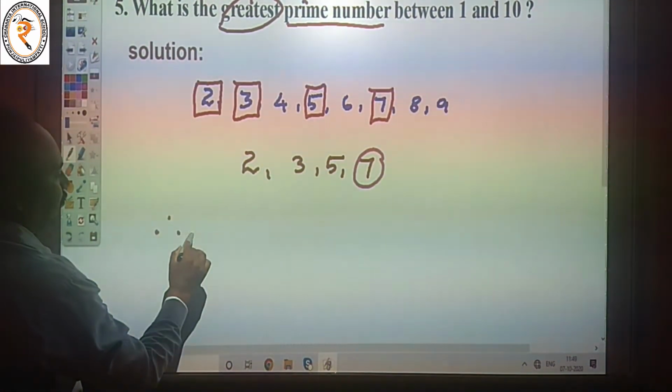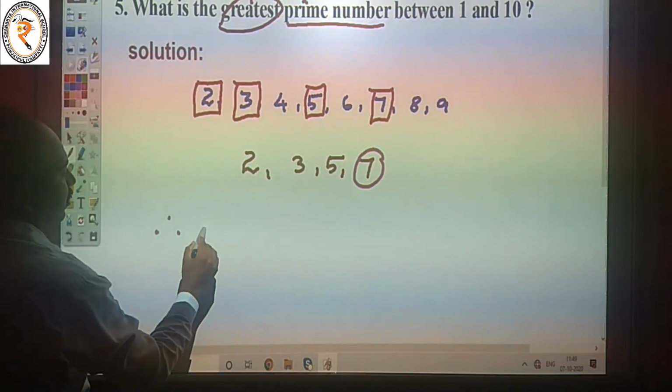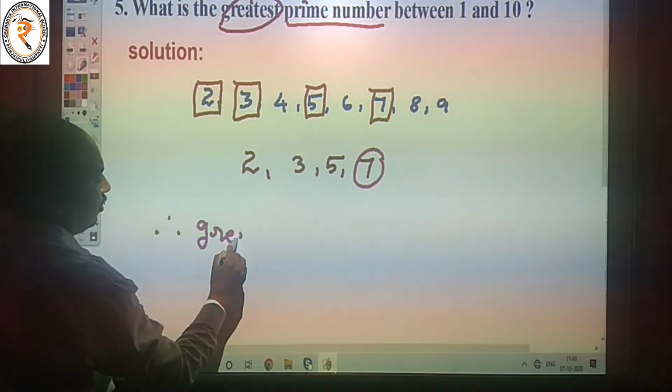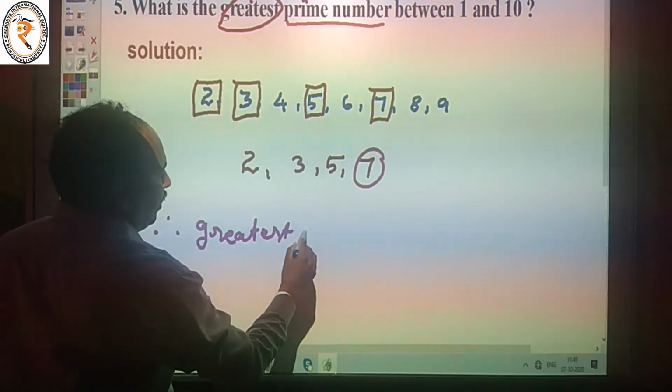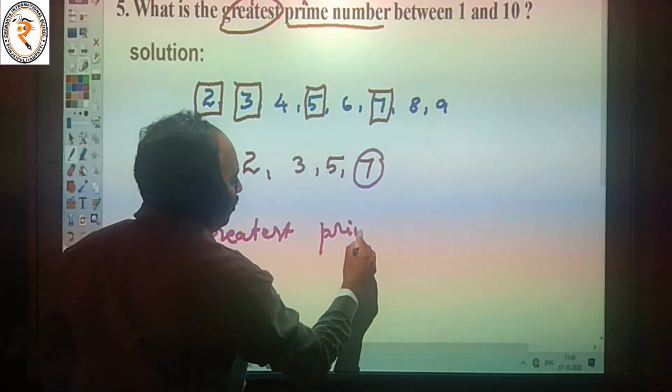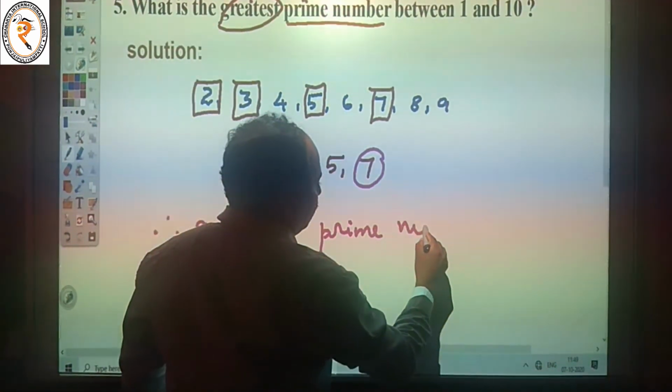Therefore our solution is: the greatest prime number is equal to 7.